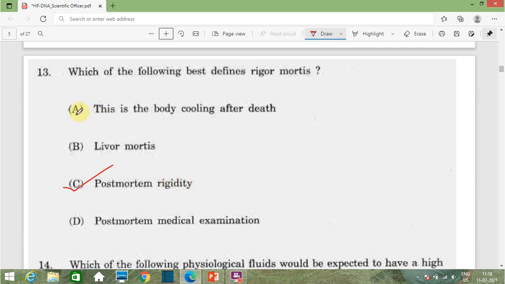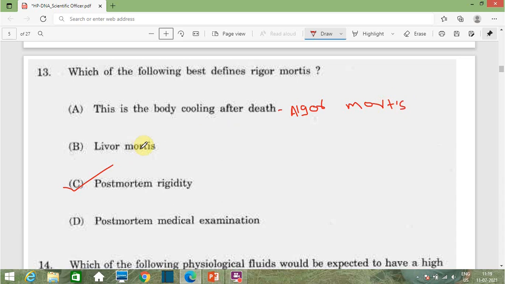Then here the first option, option A, is the body cooling after death. Cooling of the body after death is known as algor mortis. Algor mortis means cooling of the body.